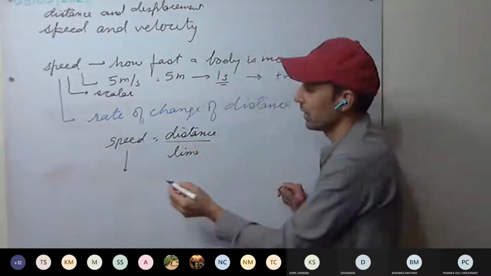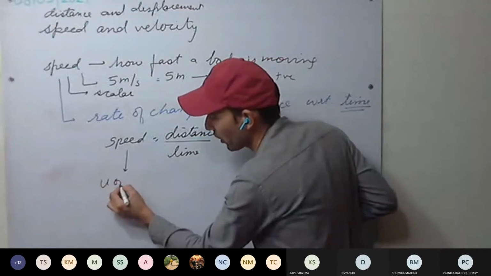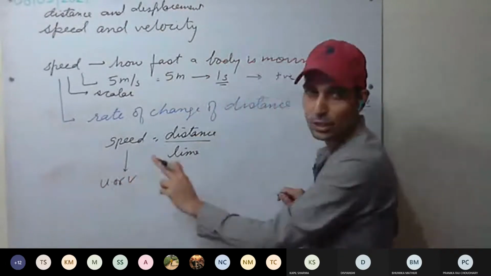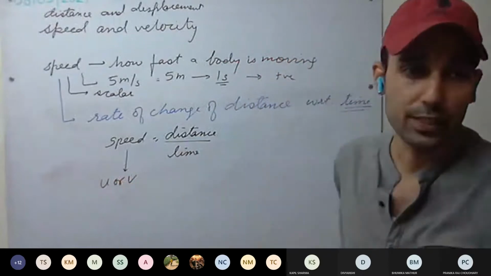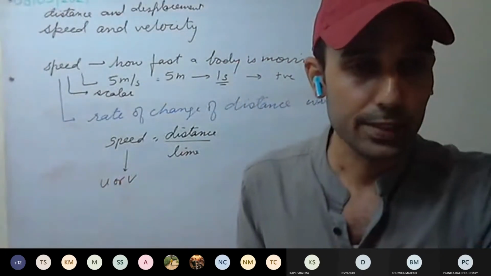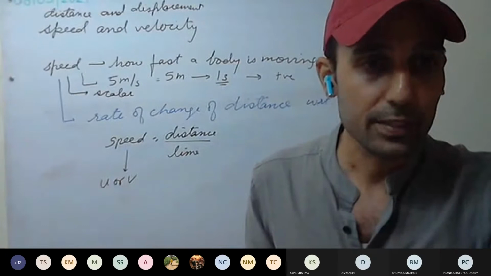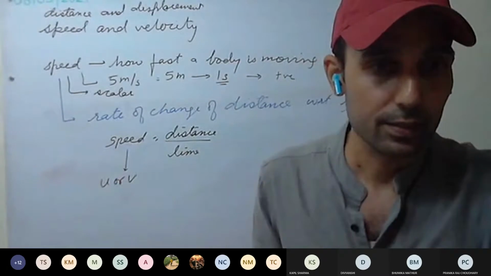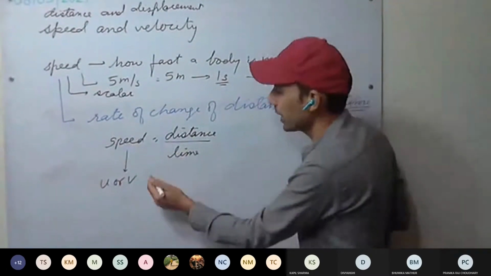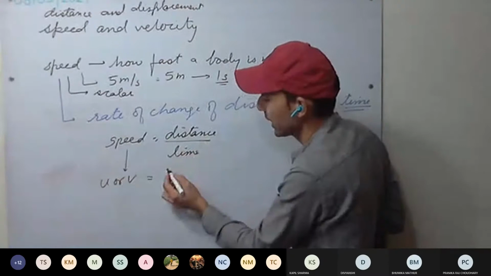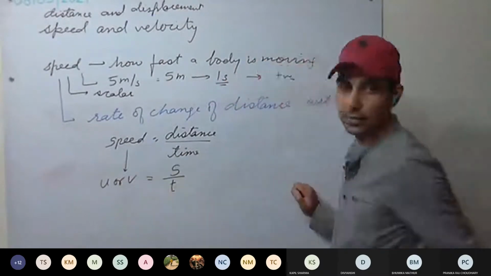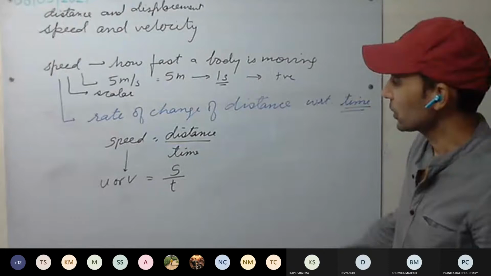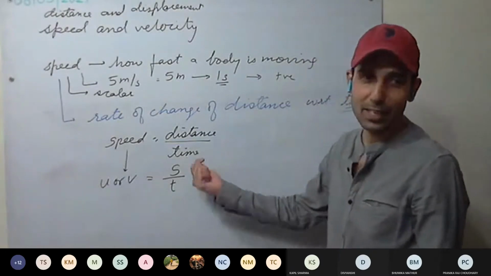How do we denote speed? We denote it with U or V, where U means initial speed and V means final speed. This is clear? Distance we denote with S. Time we denote with T. Sometimes you will see time written as lime.